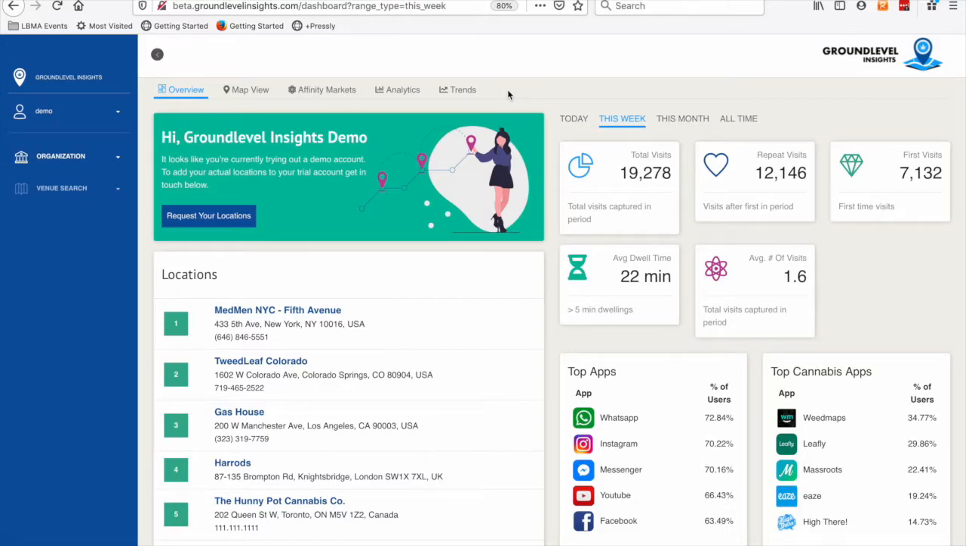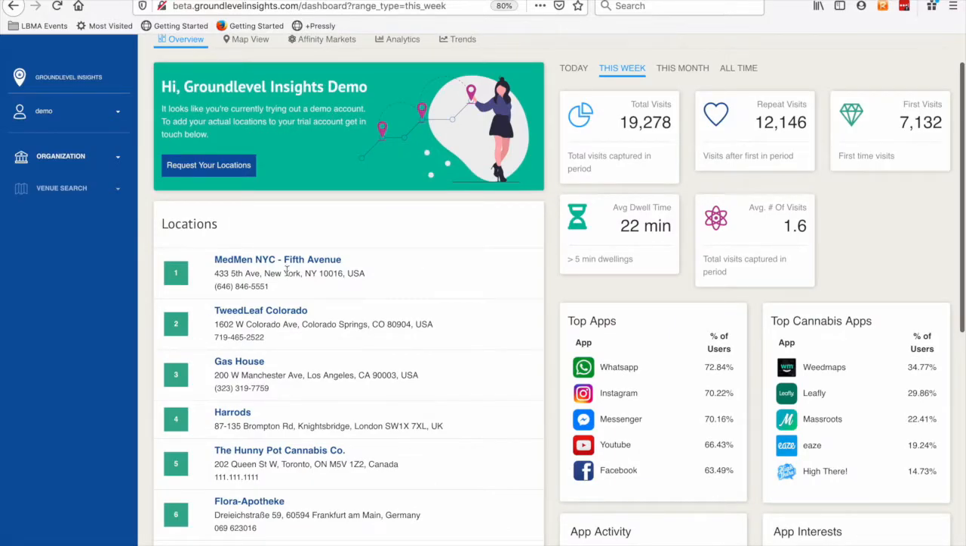This is a demo of our commercial SaaS platform, which is a monthly subscription platform designed primarily for cannabis retailers, dispensary operators, medical clinic owners, as well as LPs, extraction companies, and other related businesses. When you first log into the platform, what you see on the left-hand side here is a list of locations that you own or operate.